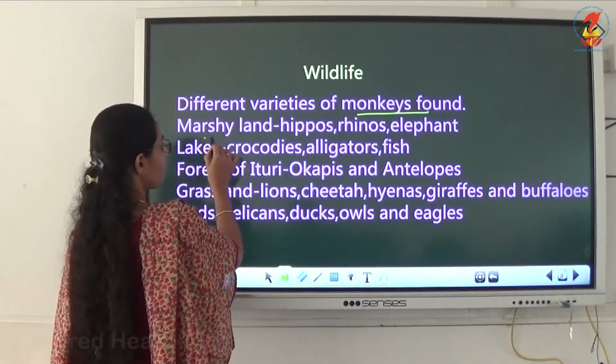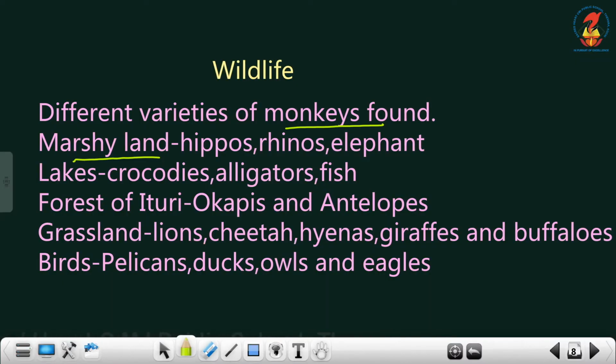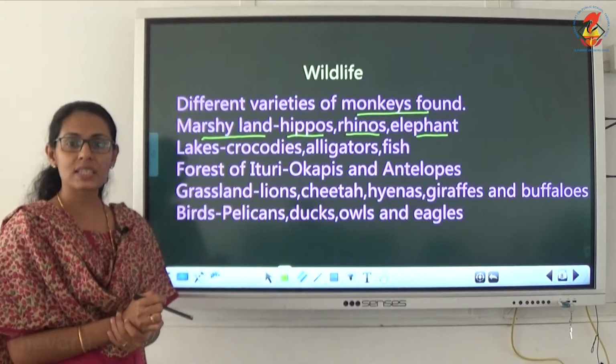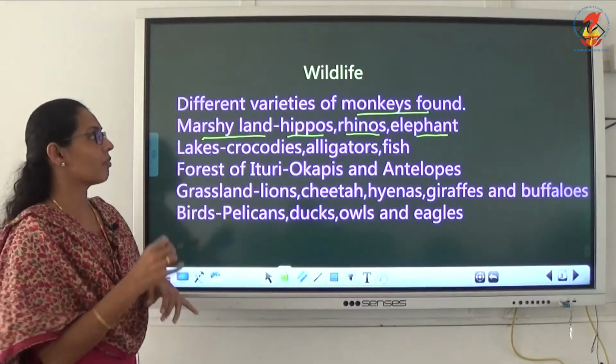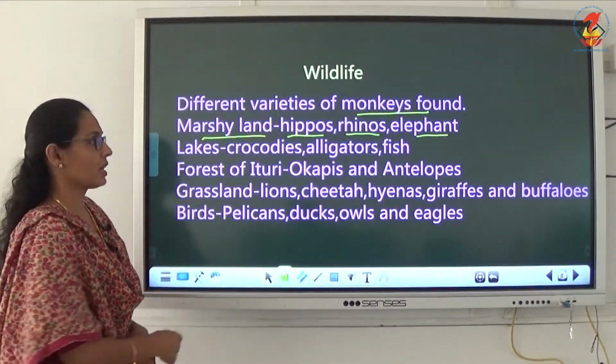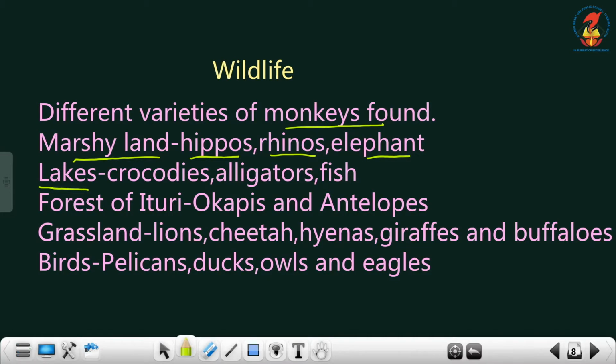Then the marshy land is there. In the marshy land we can see hippopotamus, rhinoceros and elephant. Then in the lakes we can see crocodiles, alligators and fish. A particular forest has a name, that's known as Ituri.